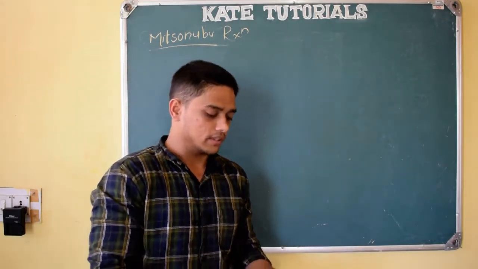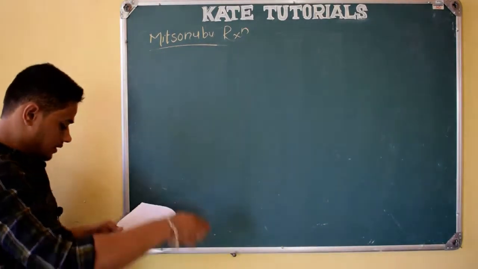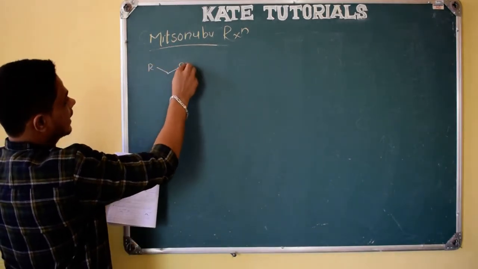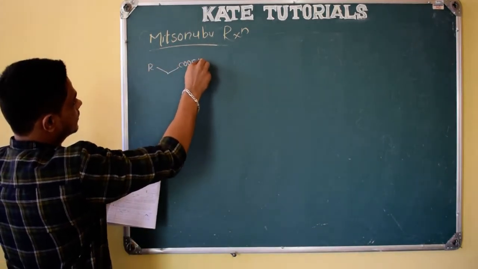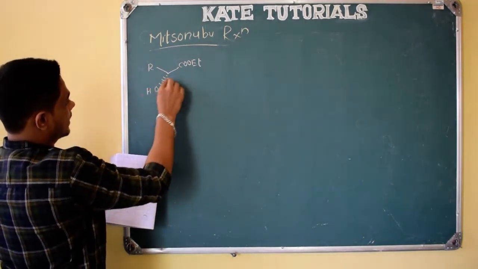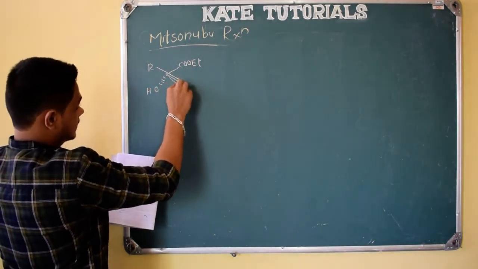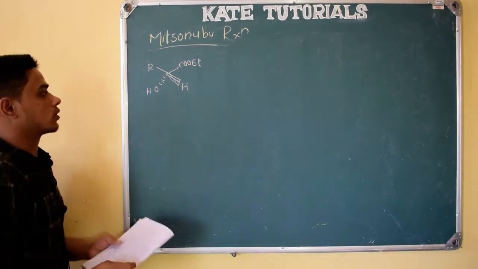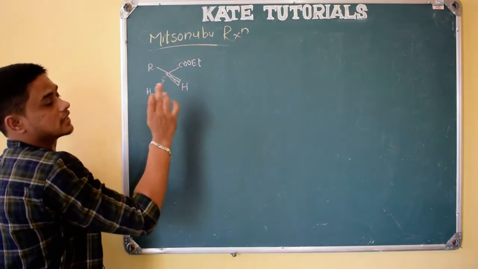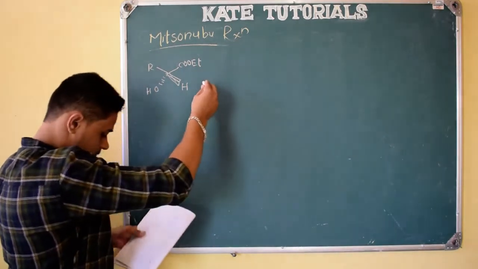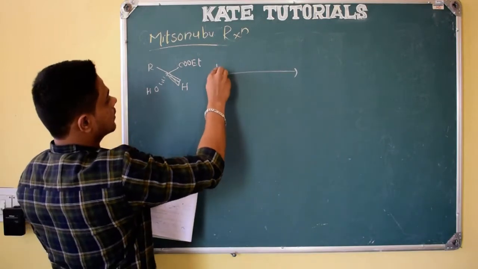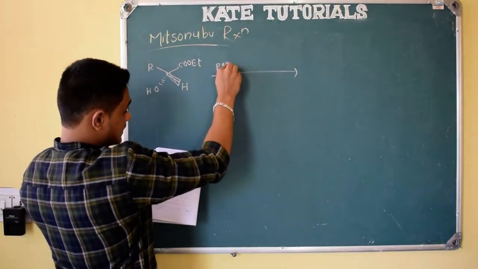So one more thing, this also we have done, but let me give that example. R is there, R means any alkyl group, right? And here see here, OH is below the plane and here H, no doubt. Just we need to see that the configuration of this leaving group will change. OH here, H is not a leaving group, right? So what here, PMe3 he is adding.